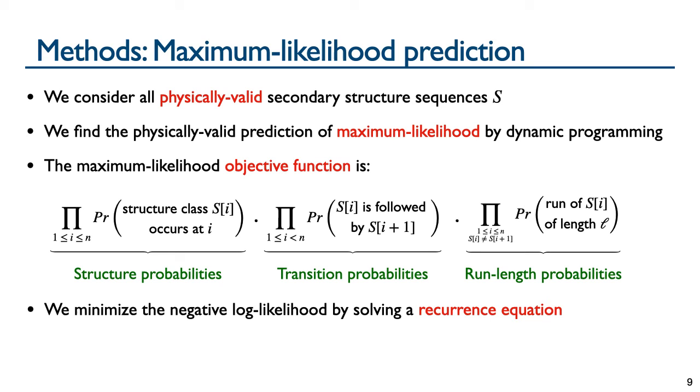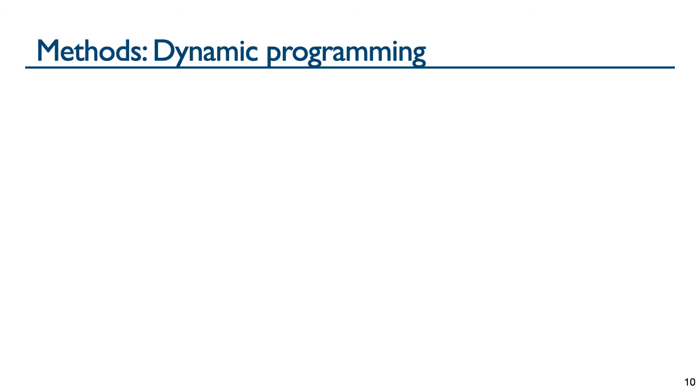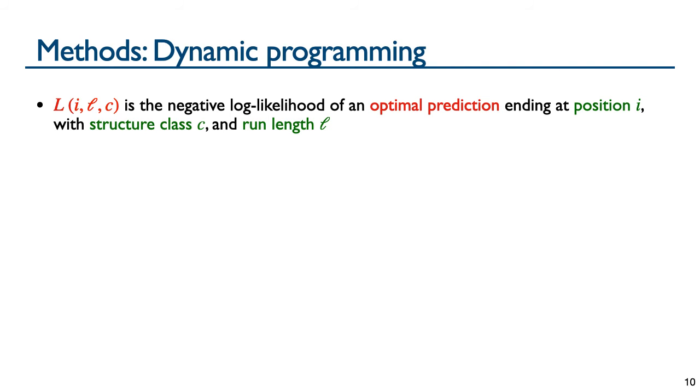We minimize the log likelihood of this objective function by solving a recurrence equation. The dynamic programming algorithm computes a quantity L of I, L, C, which is the negative log likelihood of an optimal prediction ending at position I with structure class C and run length L.